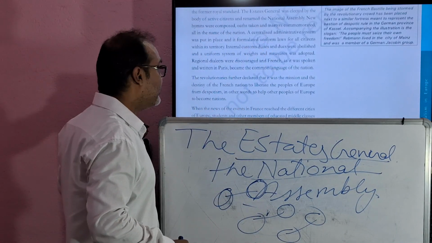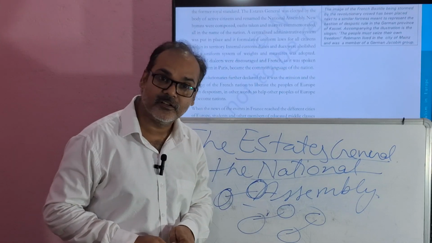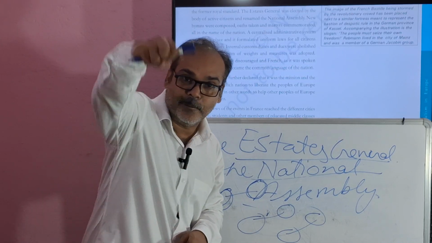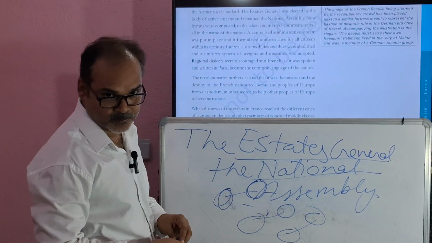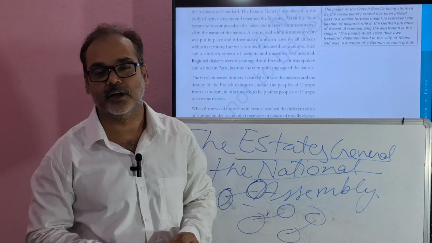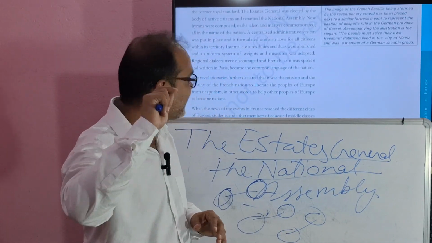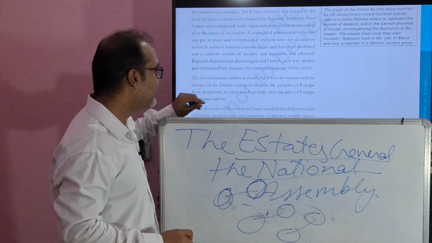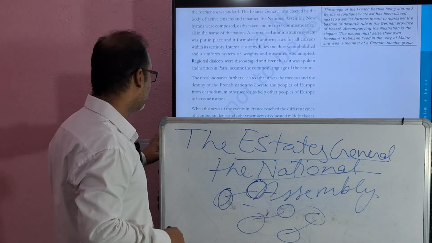The revolutionaries further declared that it was the mission and the destiny of the French nation to liberate the people of Europe from despotism, from this despotic power of the king. It is the duty of the French people to liberate the people from the despotic power of the king. In other words, to help other parts of Europe to become nations.